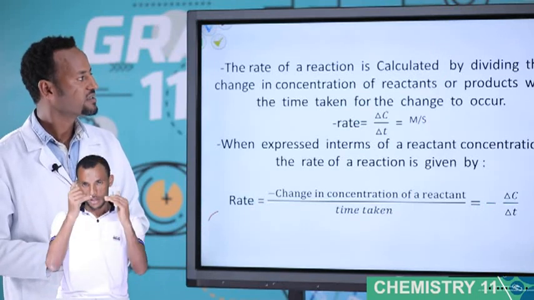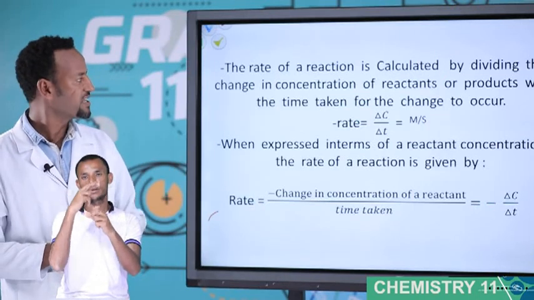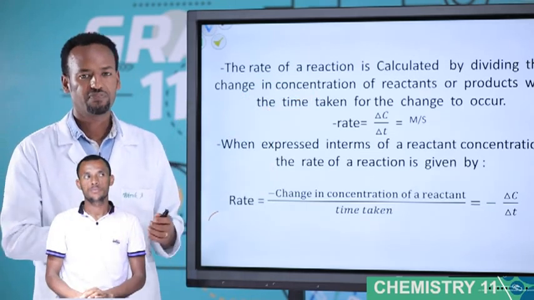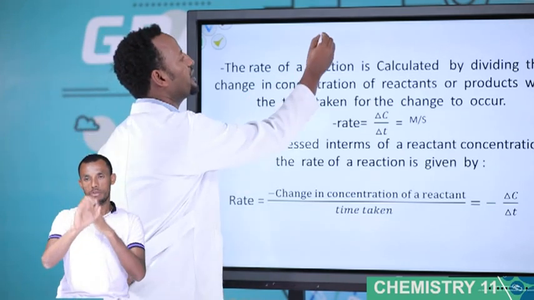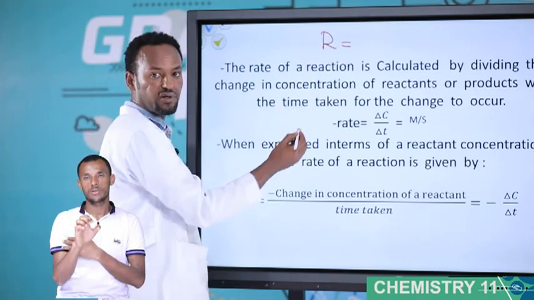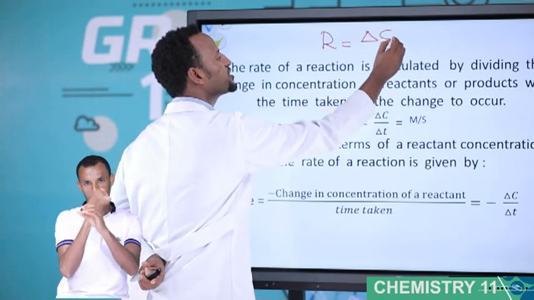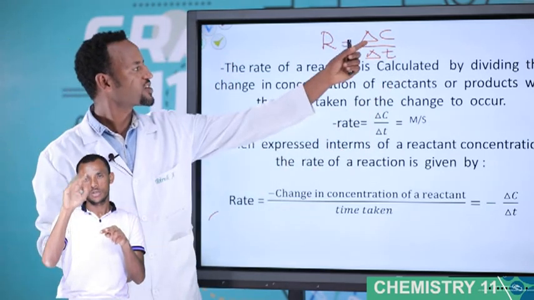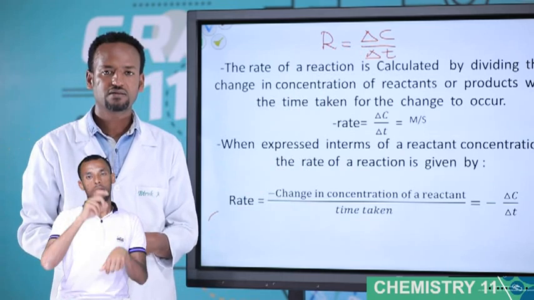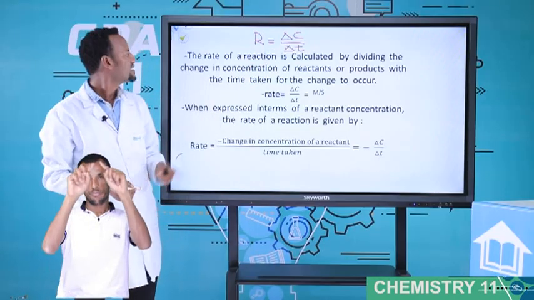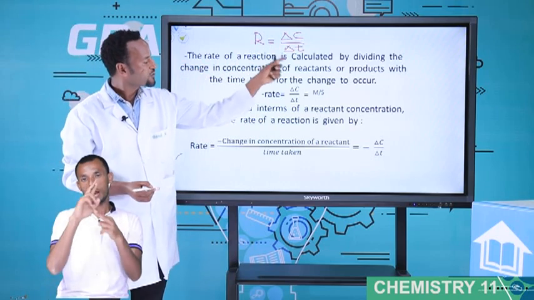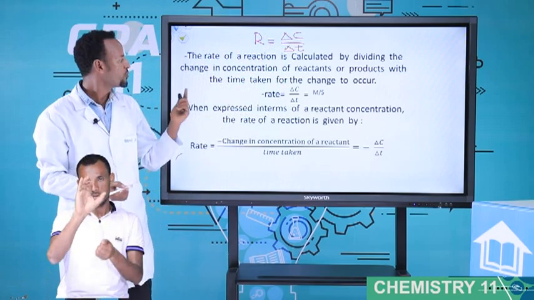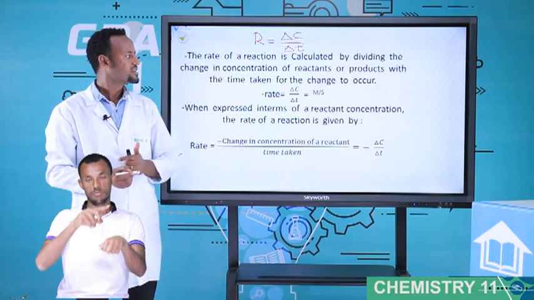The rate of a reaction is calculated by dividing the changing concentration of reactants or products by time. That means rate is always calculated by changing concentration versus changing time. Concentration of what? Concentration of reactants or products with time is the rate. Therefore, the rate of reaction is calculated by dividing the changing concentration of reactants or products by the time taken for the change to occur.